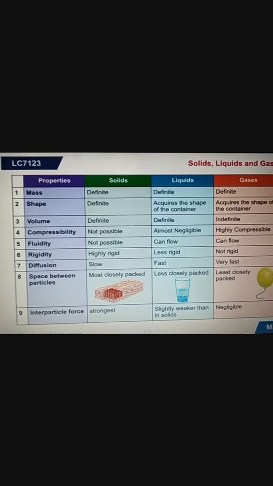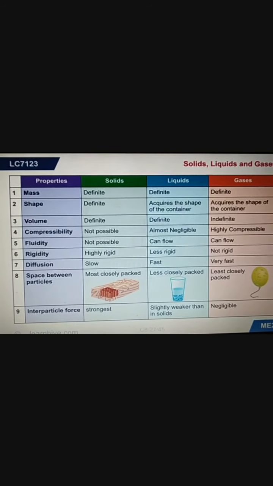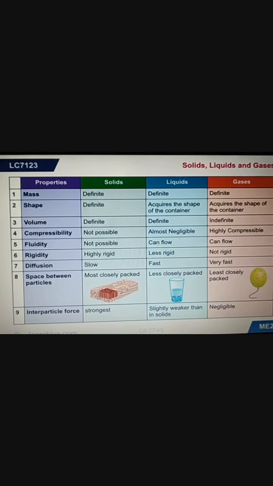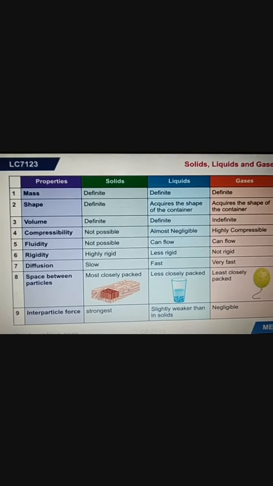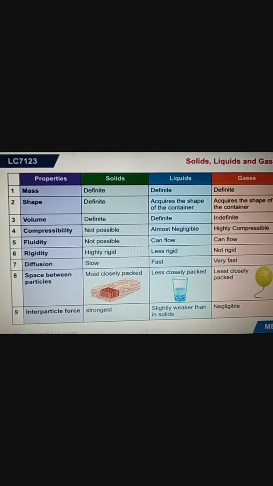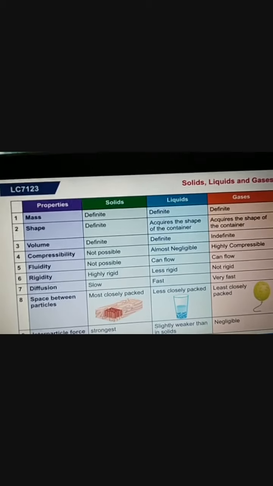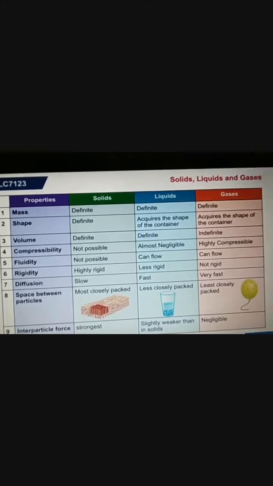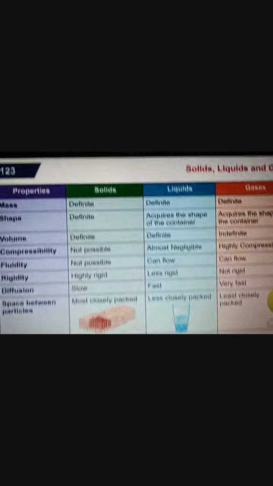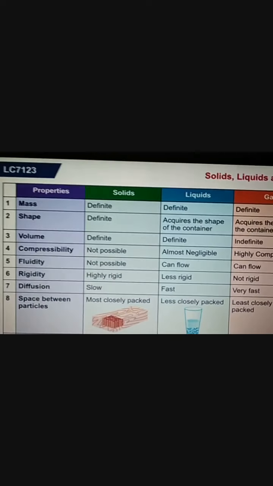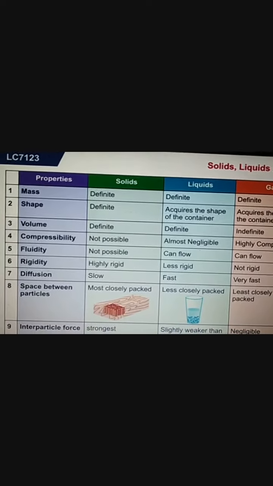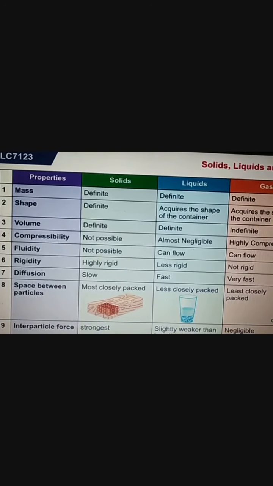Ice is solid, water is liquid, and air or wind, water vapor, exists as gases.